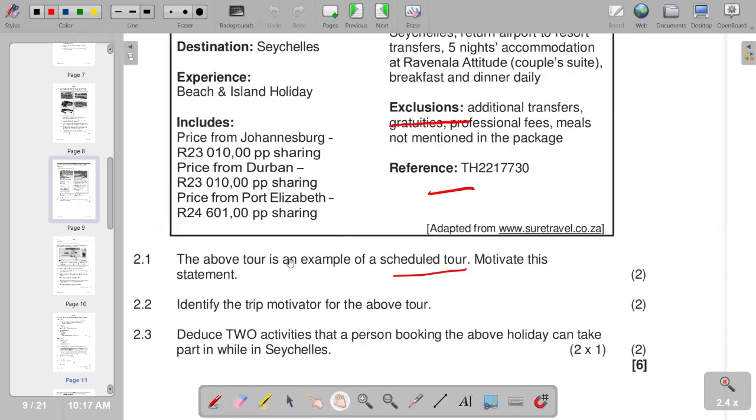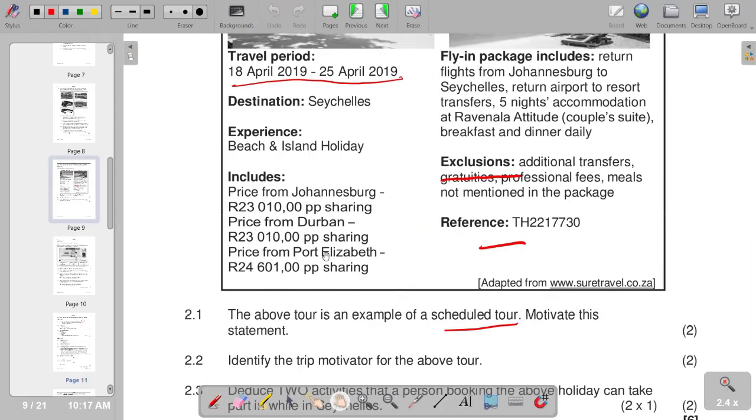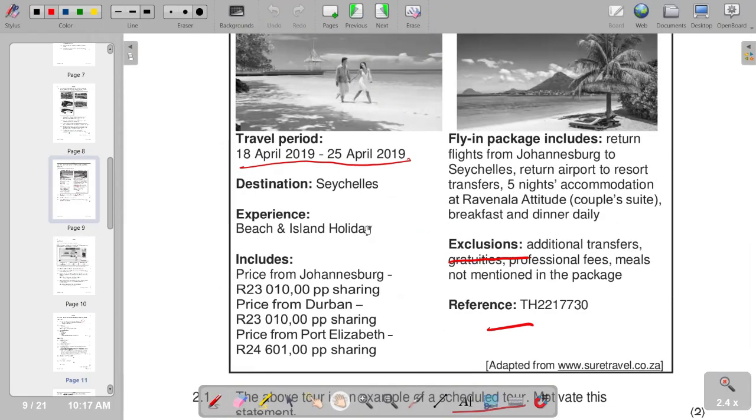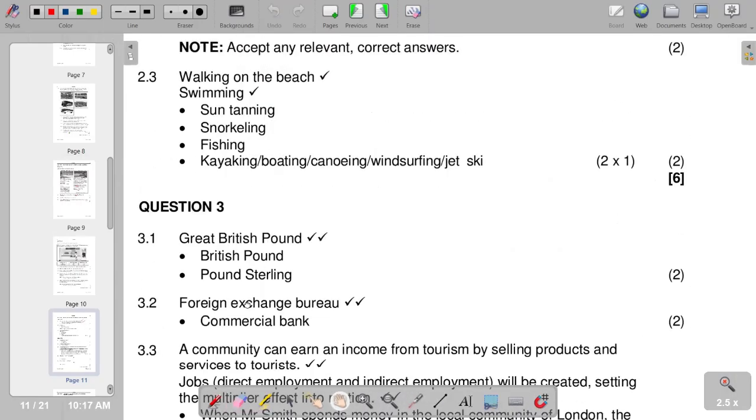The next question reads, identify the trip motivator for the above tour. What is the trip motivator? Obviously, this trip is for a beach and island holiday. So, of course, it is leisure. The motivator is leisure, so leisure is our answer on that part.